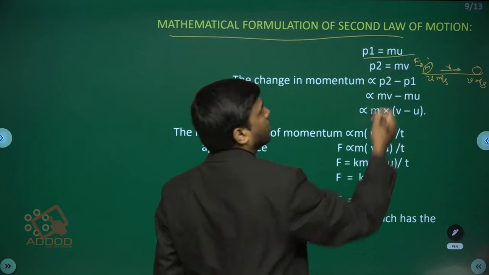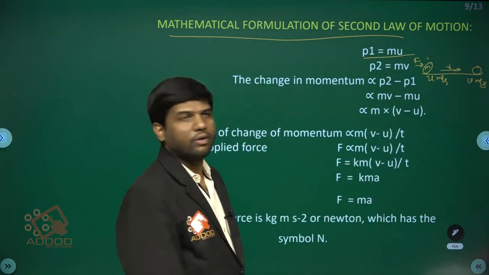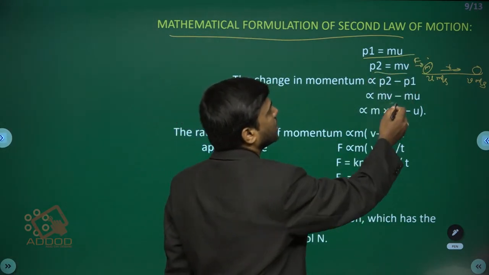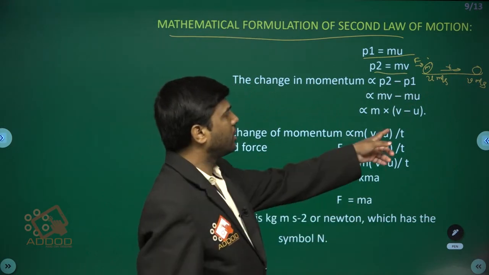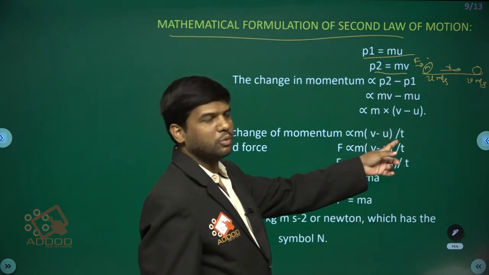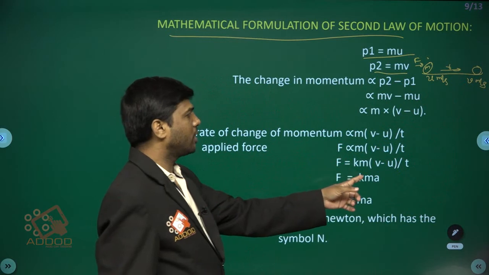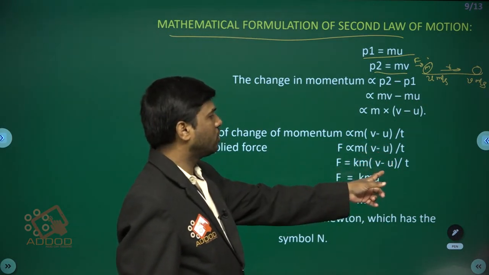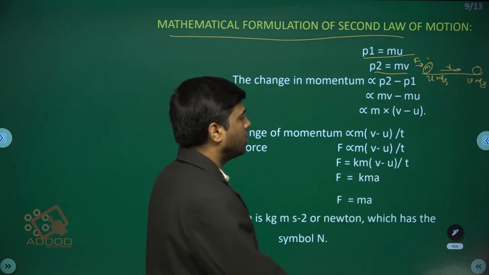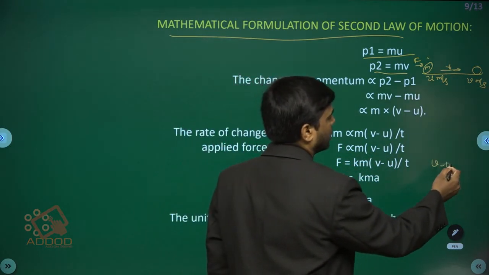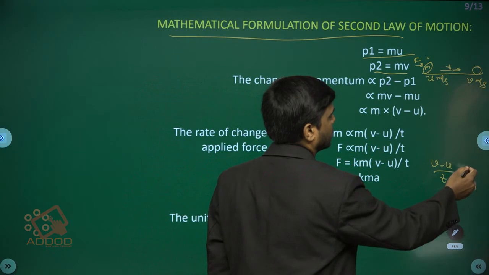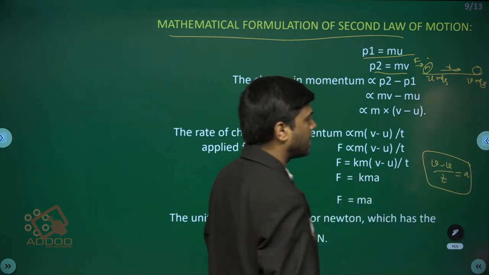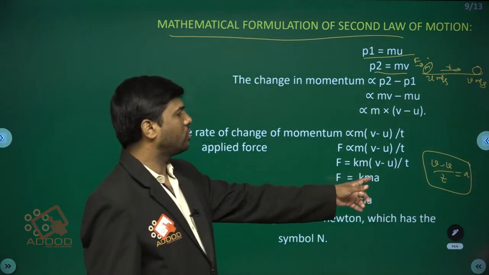Initial momentum is mu and final momentum is mv, change in momentum is m into (v minus u), and rate of change in momentum is m into (v minus u) by t. We know that (v minus u) by t, the rate of change in velocity, is known as acceleration. So F is equal to ma.